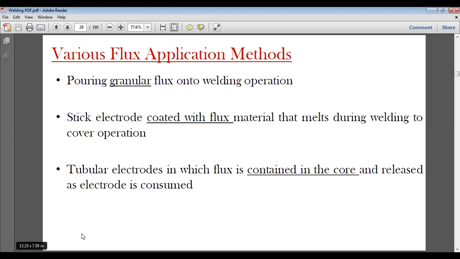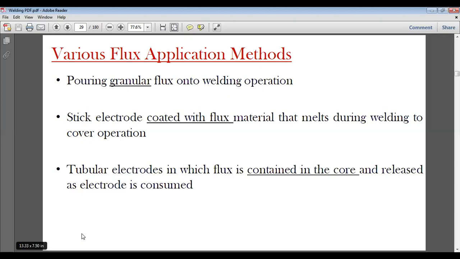Various flux applications: pouring granular flux onto the welding operation. Pouring means that literally by one hand we have to pour a granular material, a very fine powder of small granules, over the place where we have to build.